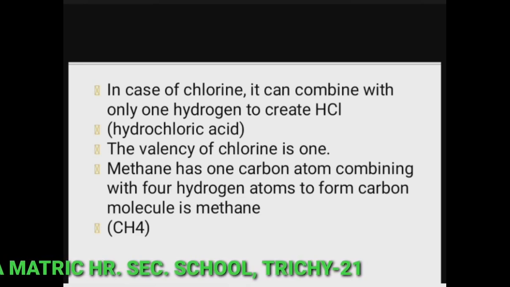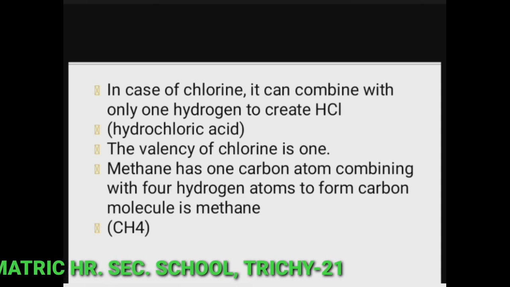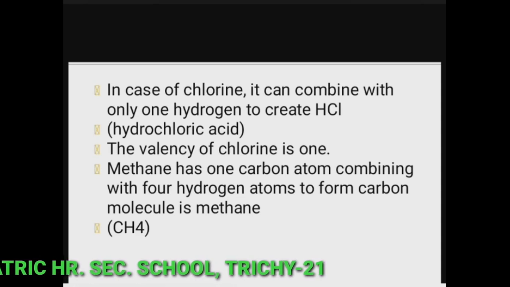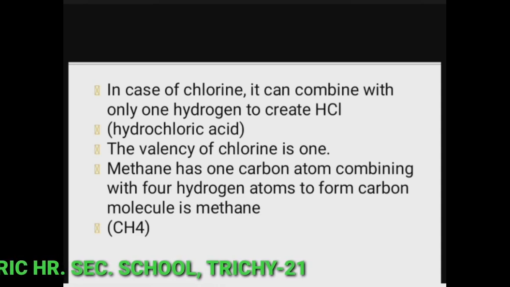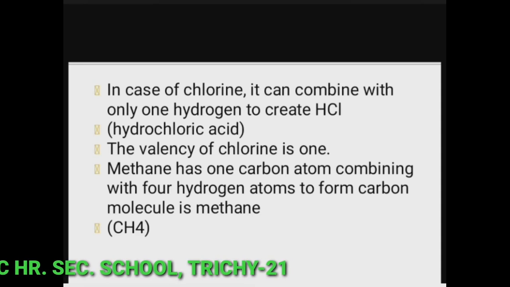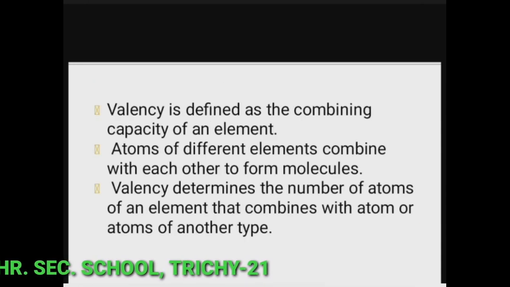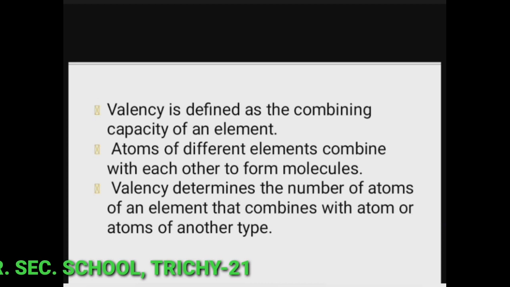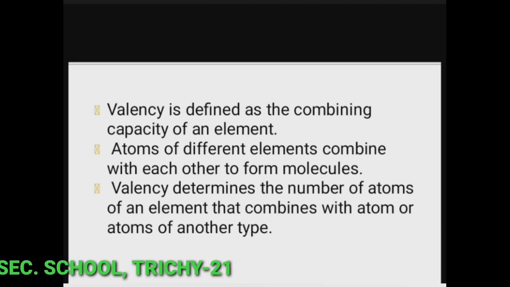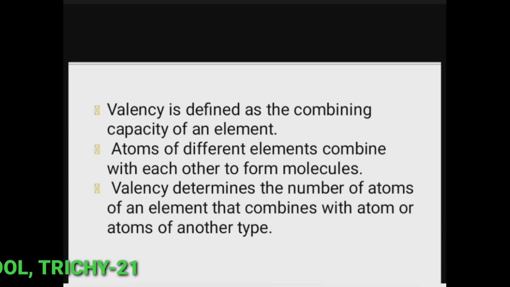So atoms of different elements combine with each other to form molecules. Valency determines the number of atoms of an element that combines with atom or atoms of another type. So what is valency? Valency is defined as the combining capacity of an element.